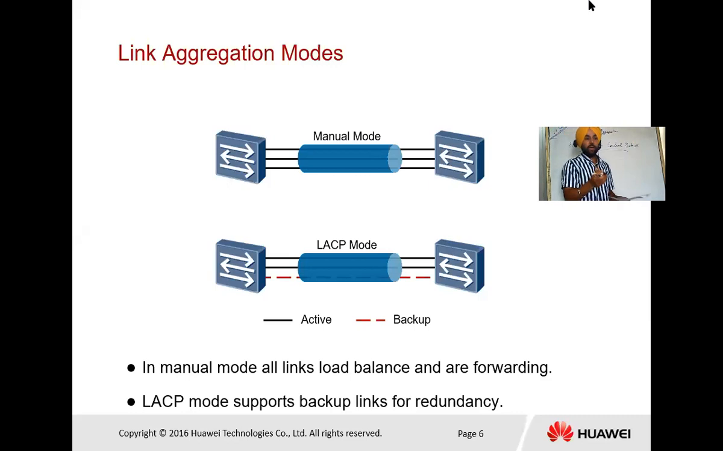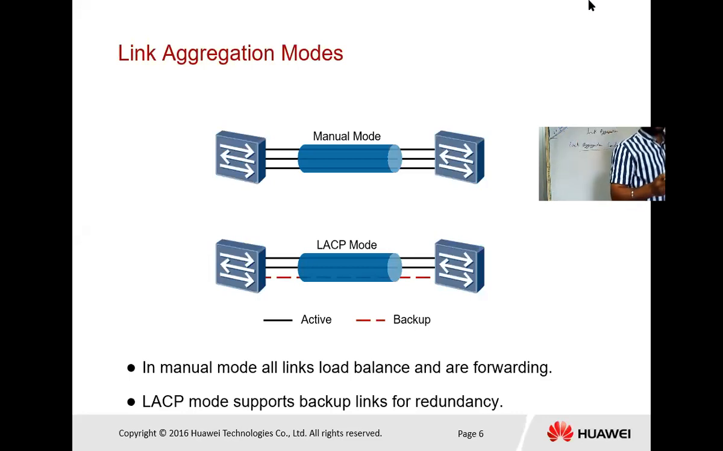So as shown in the diagram, in LACP mode there are 3 links between switch A and switch B. Two are solid lines, black in color. And the third one is dotted, red in color. So the red color shows the backup link. So when we create 3 links in LACP mode, we will have 2 that are always in active mode, and the third one will always be in backup mode.